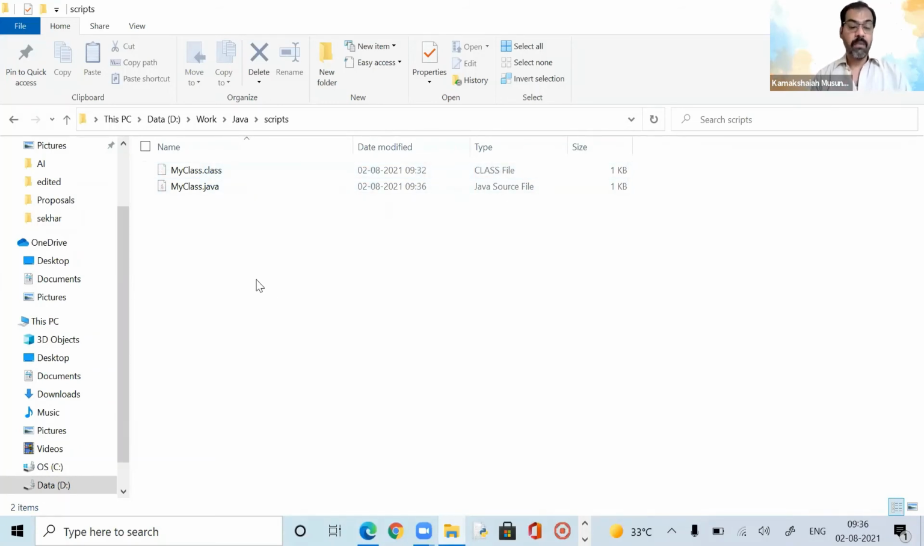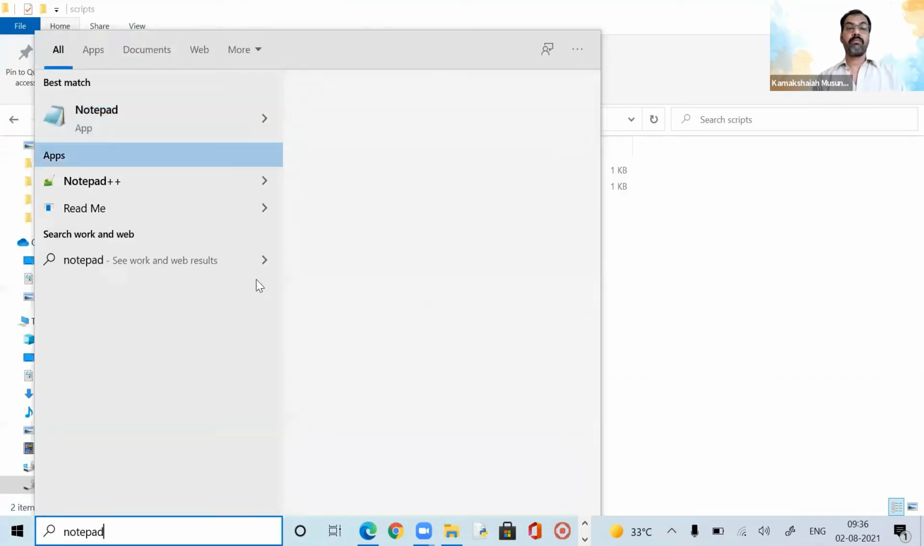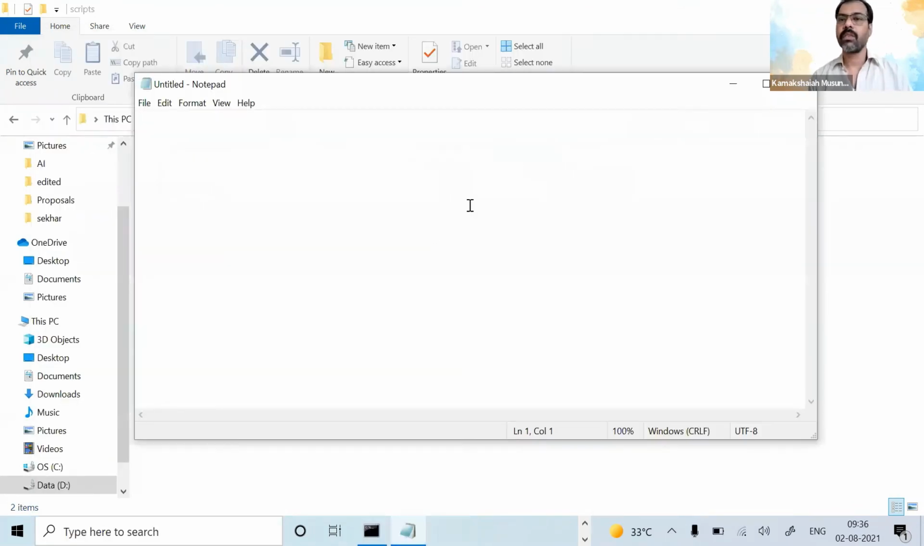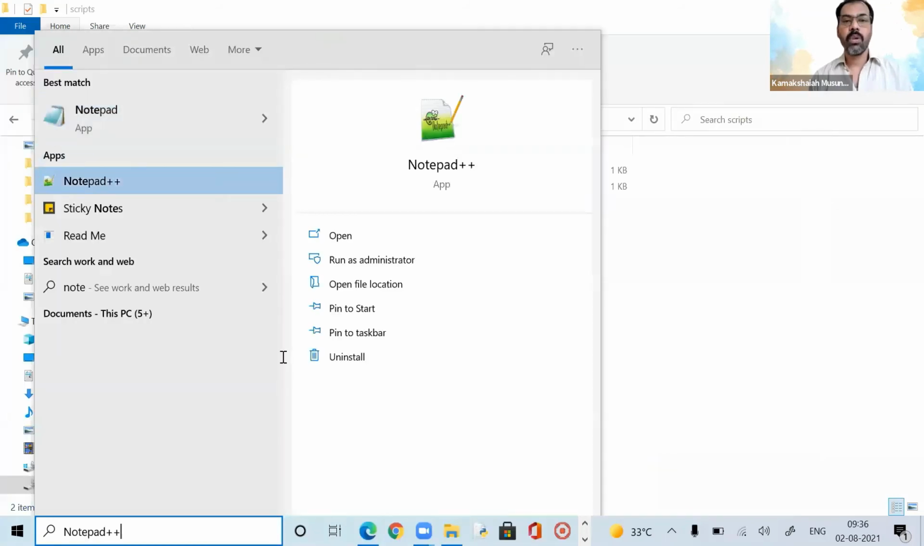Okay. Now I have another program called Notepad++. You see here, this is a good program, a good application. And this is also coming along with Notepad++. Okay, run as administrator. Let's see. See here, this is called Notepad++.